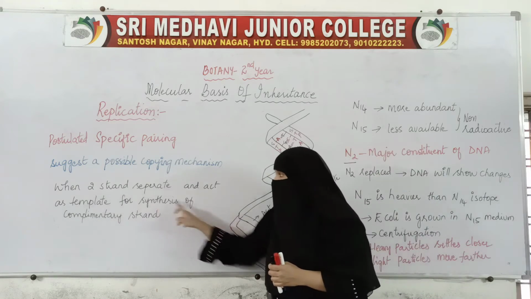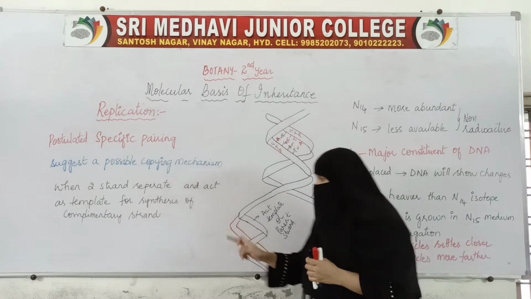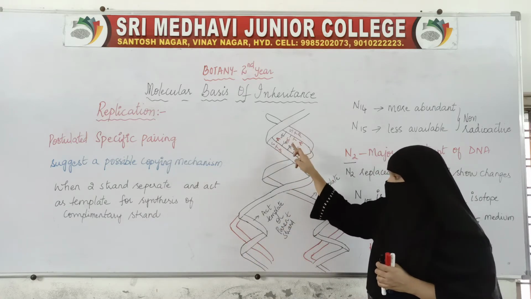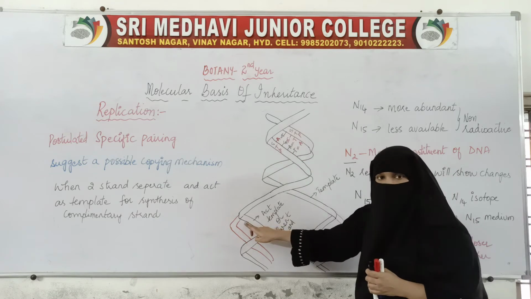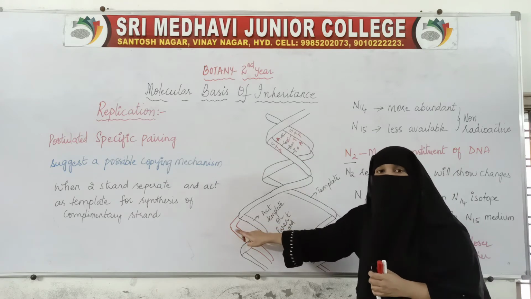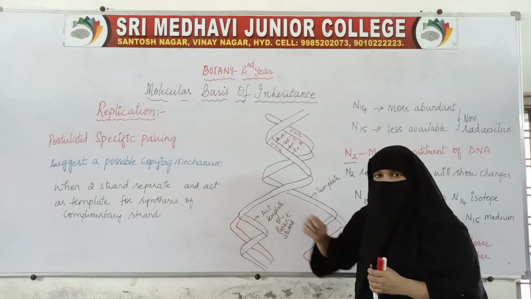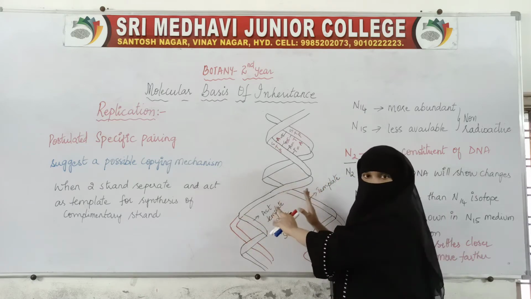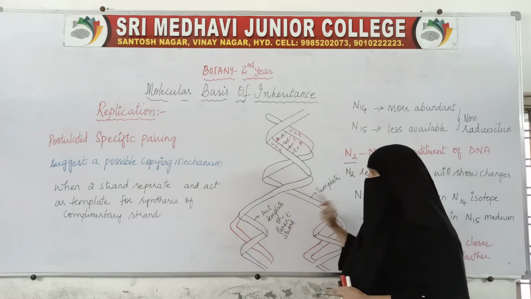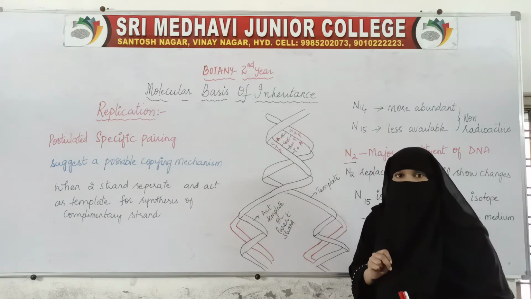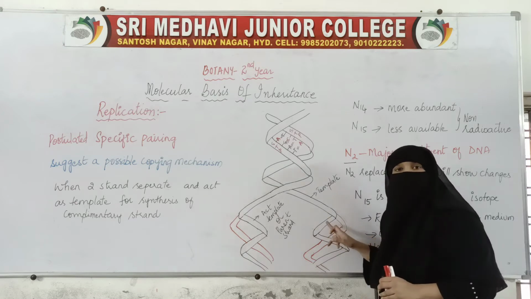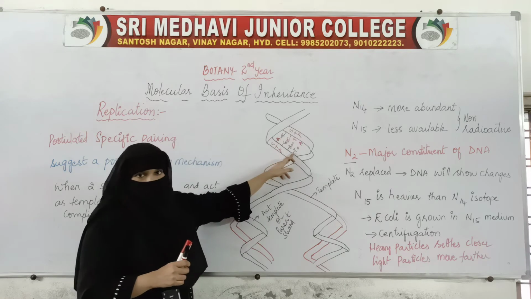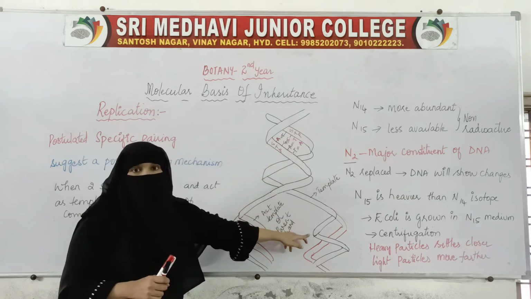Why did they say the synthesis of a complementary strand? Because of the base pairing. If A is here, then definitely here it will be T, because base pairings follow complementarity. So because of this, when these two strands separate, both the strands act as template for the new complementary strand. So in this way, the DNA is making a copy.